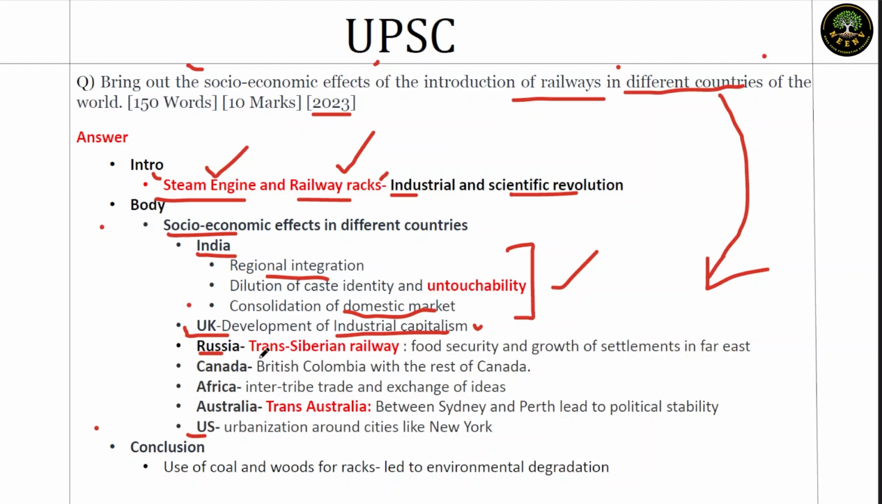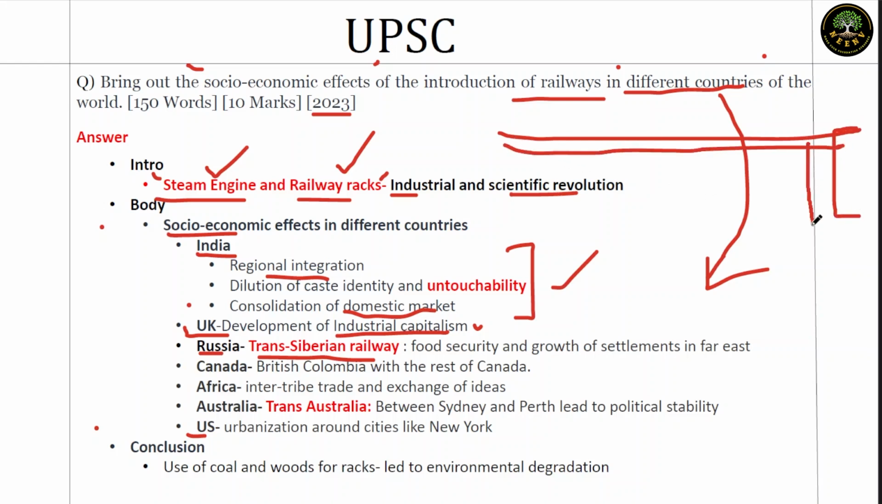When it comes to Russia, the famous railway line of Russia is the Trans-Siberian Railway. With that, food security and growth of settlements in the Far East became possible. Now Russia is a very big country from west to east. In this region, when you talk about the Trans-Siberian Railway, the development of this region was enabled. Next up, Canada. Canada was also a colony at that time. With the introduction of railways, British Columbia got integrated with the rest of Canada because of networking. Next, in Africa, what happened? Inter-tribe trade and exchange of ideas took place.